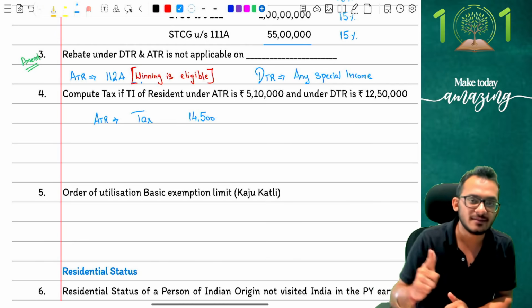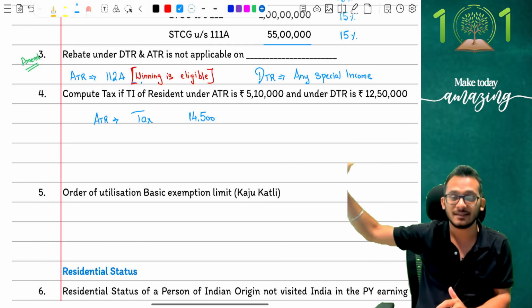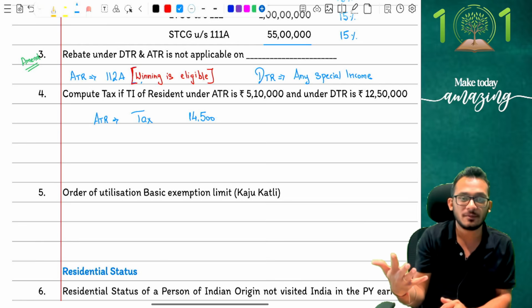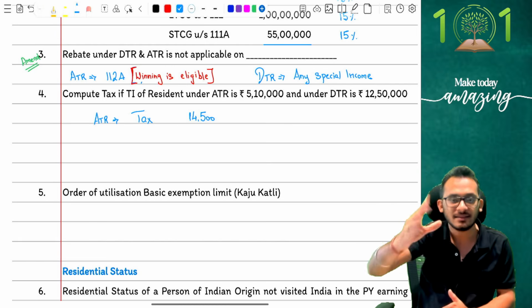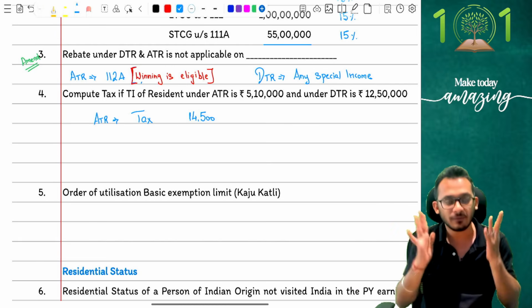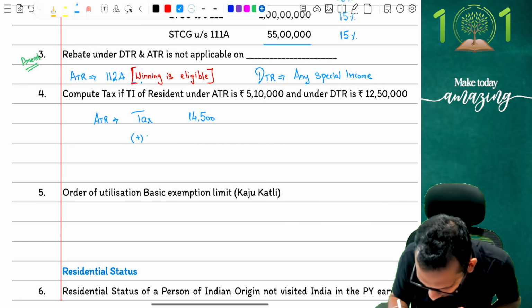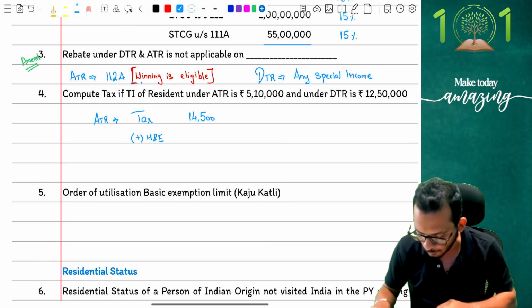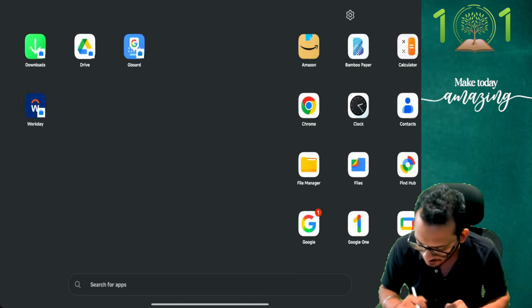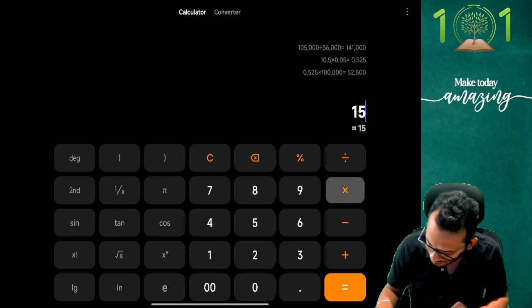The problem is very simple. To claim a concept of marginal rebate, you have to be under DTR scheme. ATR scheme does not have the concept of marginal rebate itself, which means this number is taxable as it is. You cannot avoid this number. You have to pay tax on this, and therefore you are going to lose money here. You are going to pay unnecessary taxes, but you have to do it no matter what, which means with the number of 14,500, if I calculate tax on this, what is my tax coming in? I'm going to show 14,500.